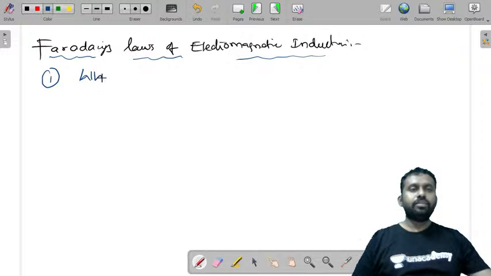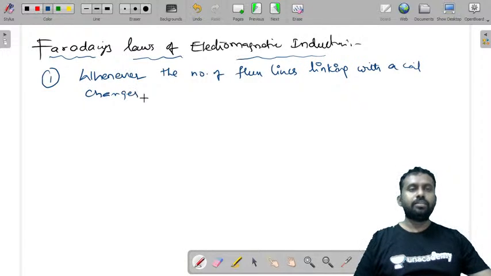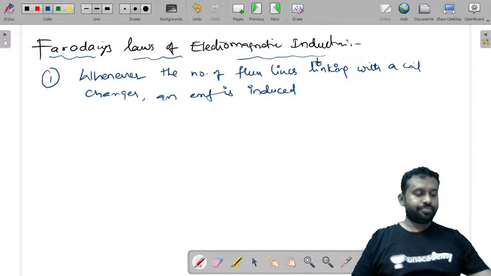The first law states that whenever the number of flux lines linking with a coil changes, an EMF is induced in the coil.